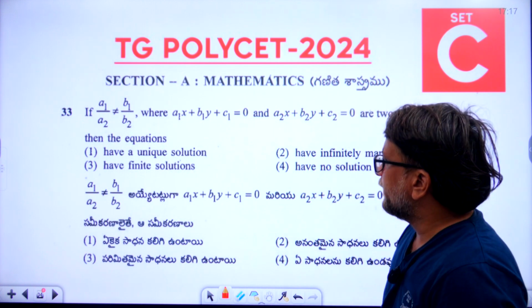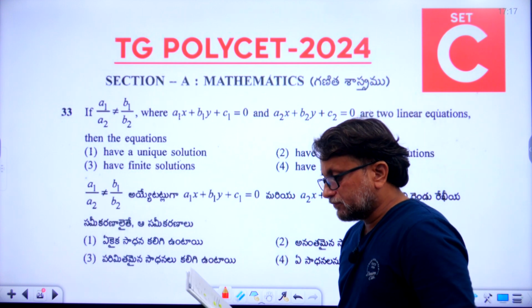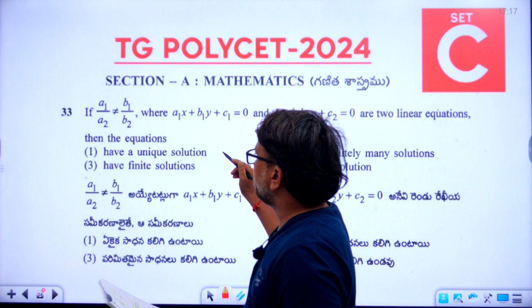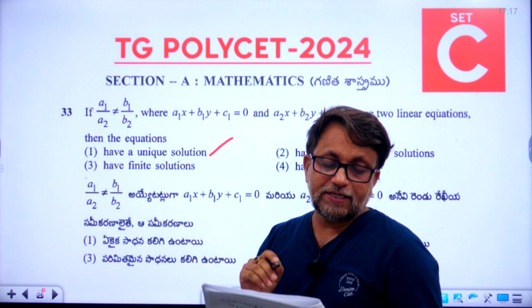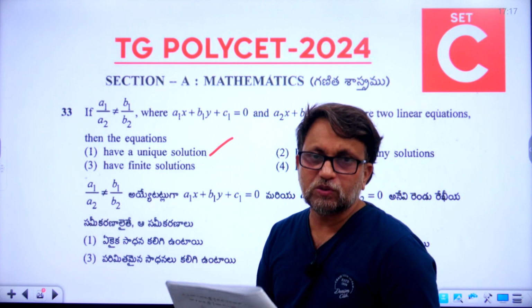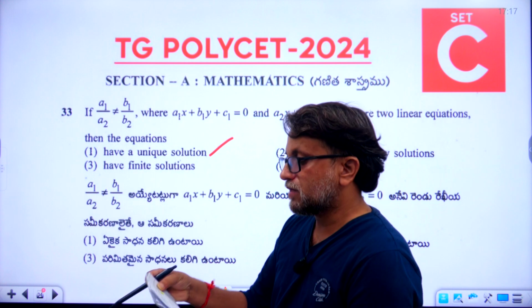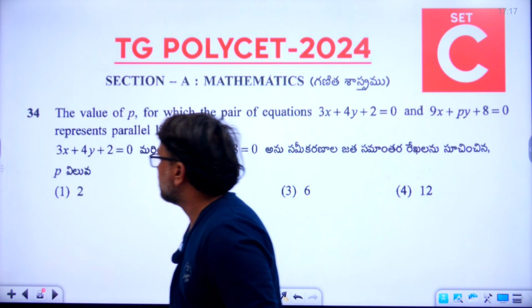So 33rd. Let's go directly to the answer. The 33rd right answer is the first one, have a unique solution. Okay, very good. I hope everyone is following the key. Now let's go to the 34th question.